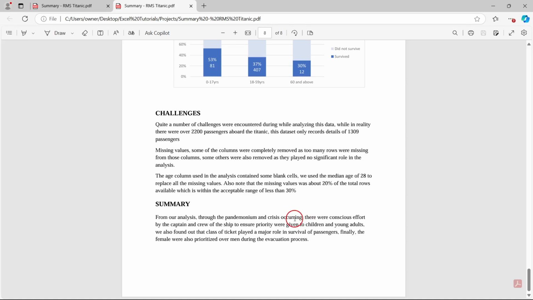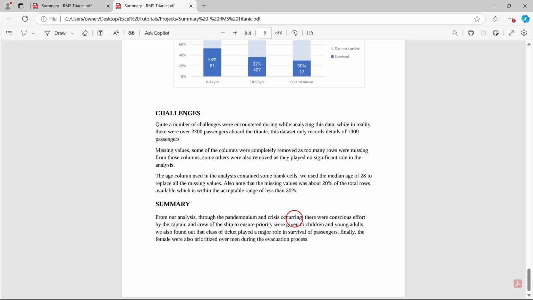And then the class of transport, because you have more people from the first class that survived, followed by more people from the middle class. And for the lower class, we have fewer survivors in that category. So we found that there is a hierarchy of distribution when it comes to survivors, right? And also more females survived the mishap when you compare it with the male gender.